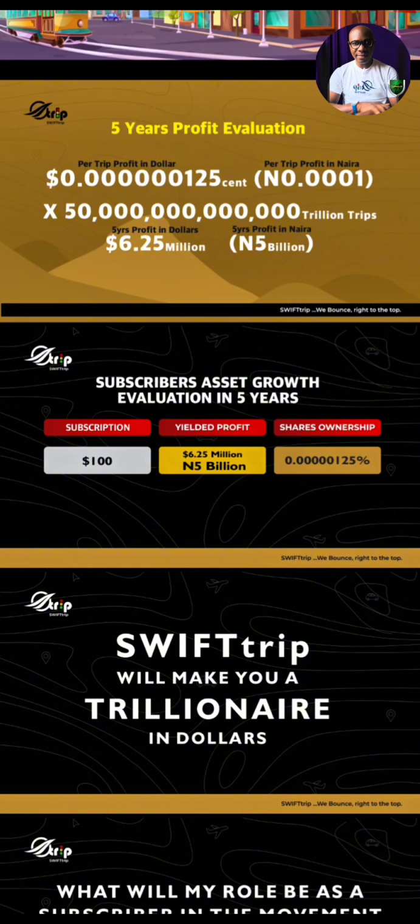So what happened? When somebody brought SWIFTtrip to her, this same SWIFTtrip idea, you know what she did? She said, please, before you finish talking, tell me the bank account. Show me the bank account, tell me the price. And she made a payment before even listening to the guy who was talking to her about SWIFTtrip. And that's what it is. It is when you miss something that you know the value of it.